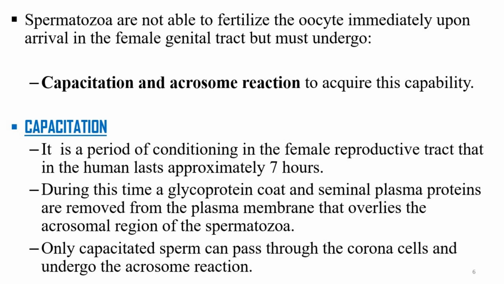So capacitation is a period of conditioning in the female reproductive tract that in the human lasts approximately 7 hours. During this process of capacitation, the glycoprotein coat and seminal plasma proteins are removed from the plasma membrane that overlies the acrosomal region of the spermatozoa. And only capacitated sperm can pass through the corona radiata cells and undergo the acrosomal reaction.